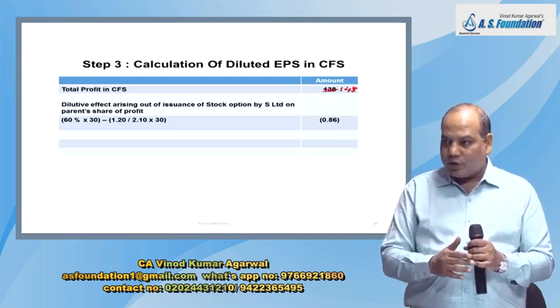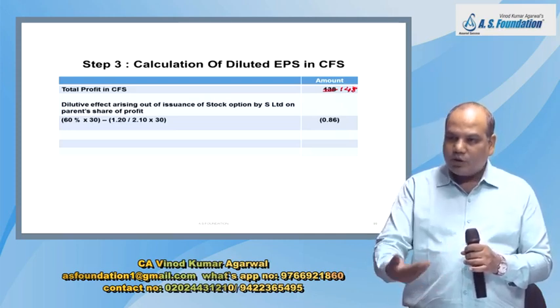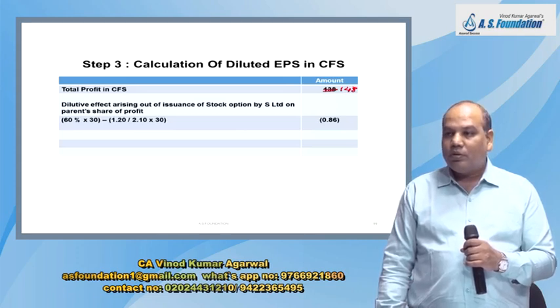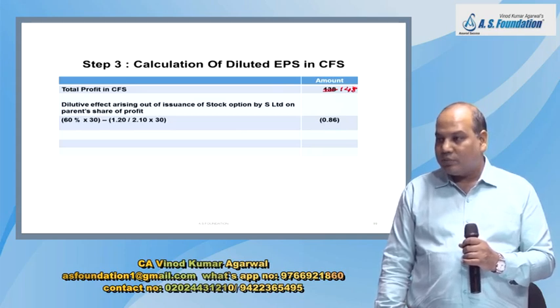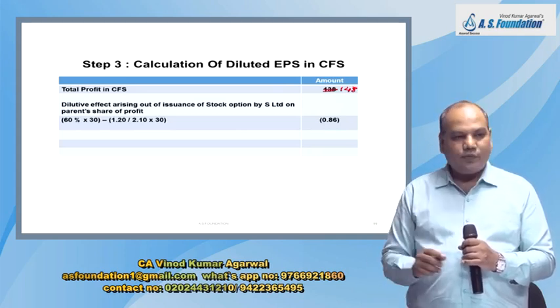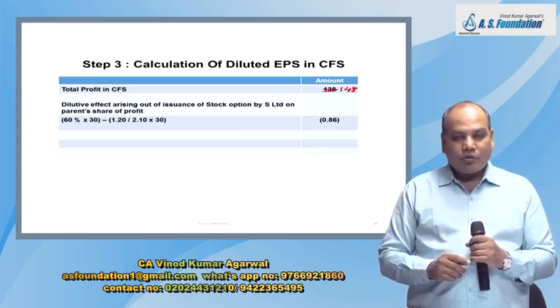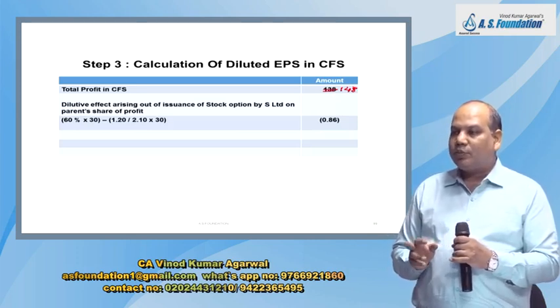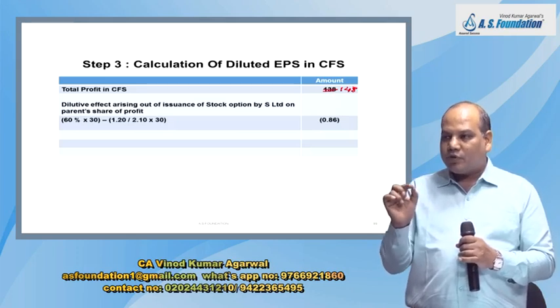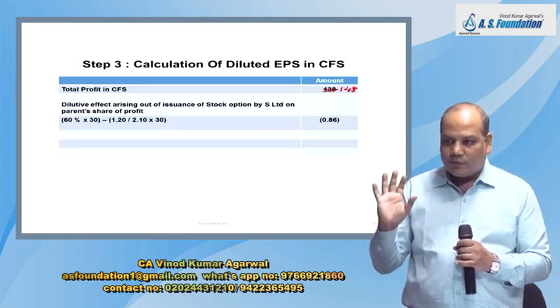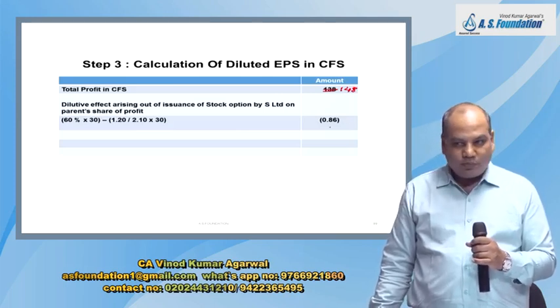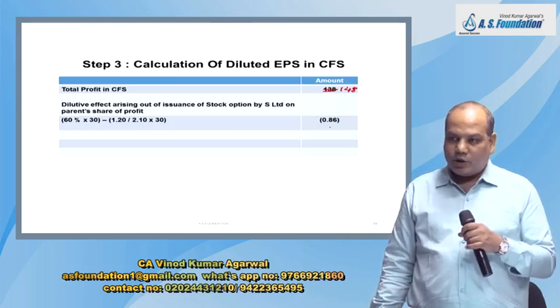Now 57.14% of 30. 17.14. Wonderful, that is right. Earlier we considered 18, but now if I consider the potential share, our share will be 17.14. Agreed? So our share in the profit of the subsidiary will fall by 0.86.